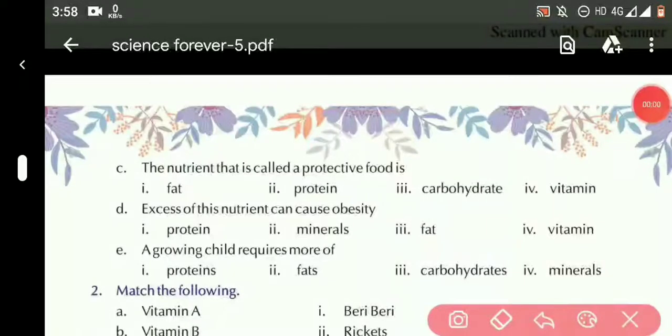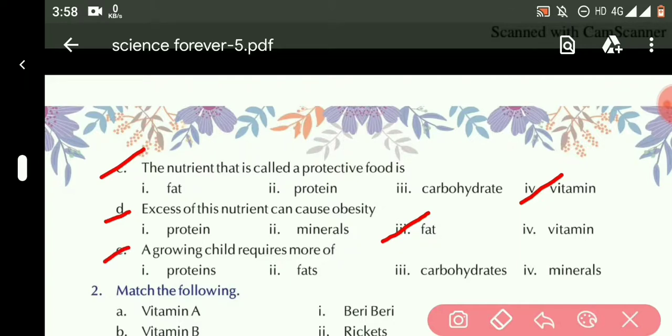C part, the nutrient that is called protective food is first fat, second protein, third carbohydrate, fourth vitamin. So the answer is vitamin because vitamin is known as protective food. D, excess of this nutrient can cause obesity. First protein, second minerals, third fat, fourth vitamin. So the answer is third, fat. Excess of fat nutrient can cause obesity.